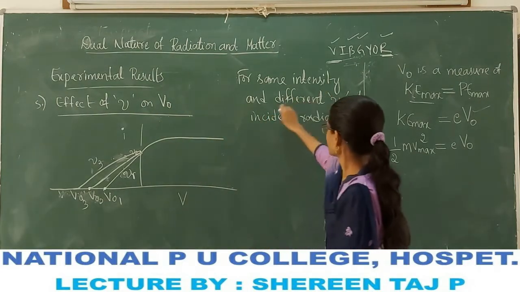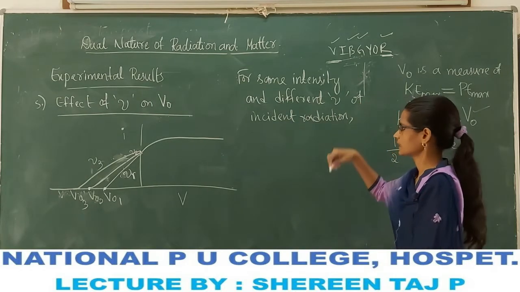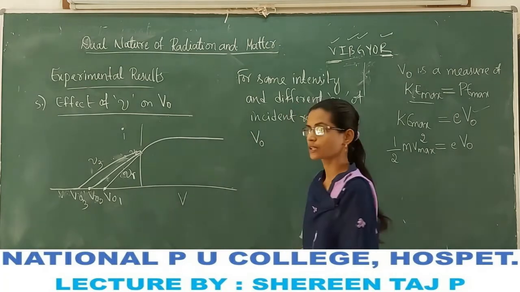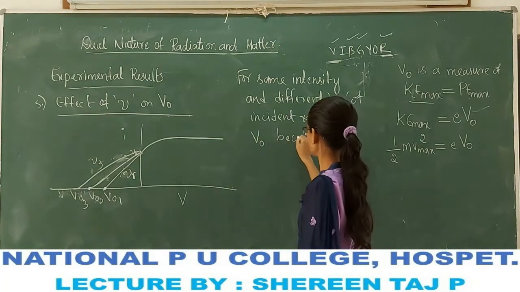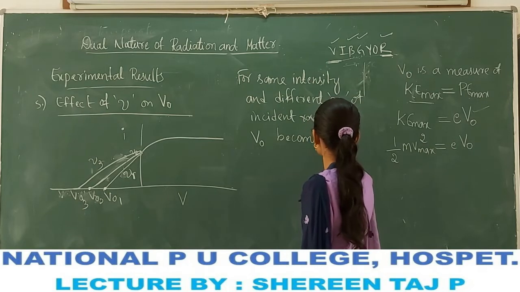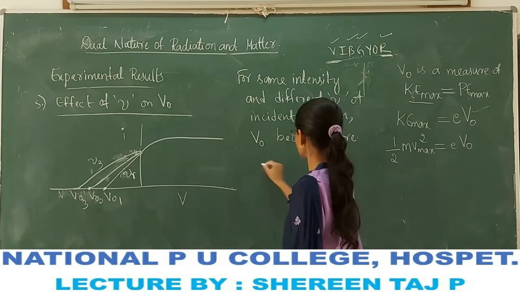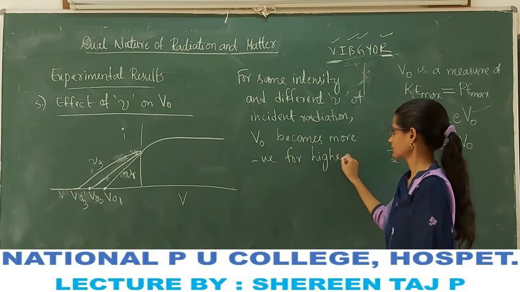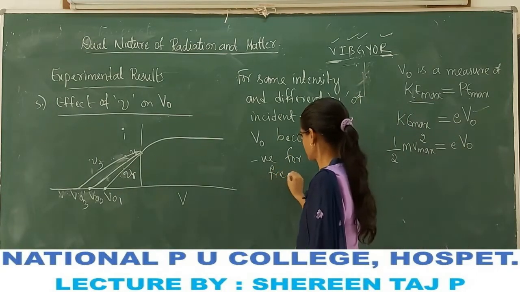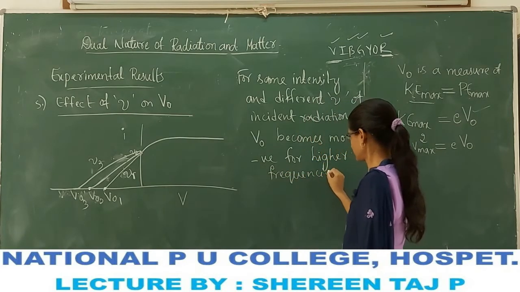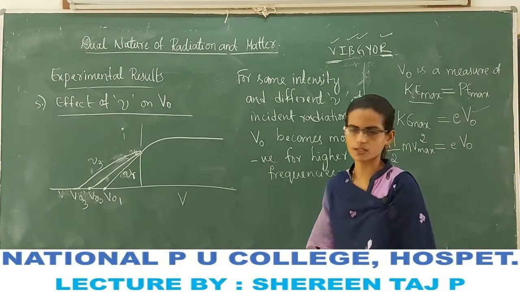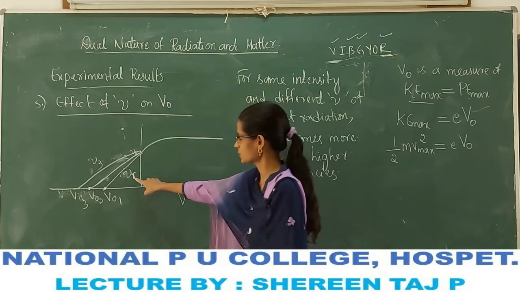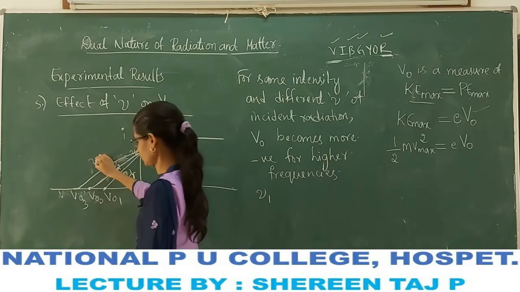For the same intensity and different frequencies of incident radiation, the stopping potential V0 becomes more negative for higher frequency. We have taken frequencies nu1, nu2 and nu3.